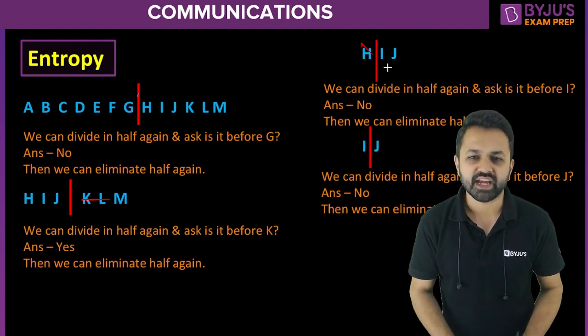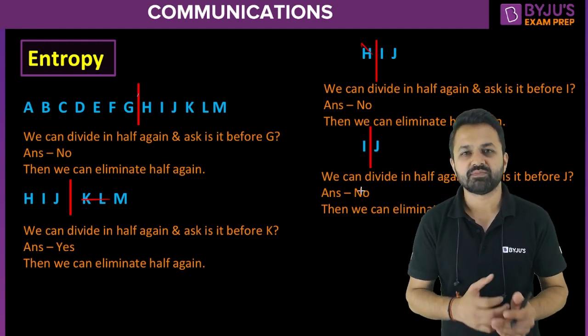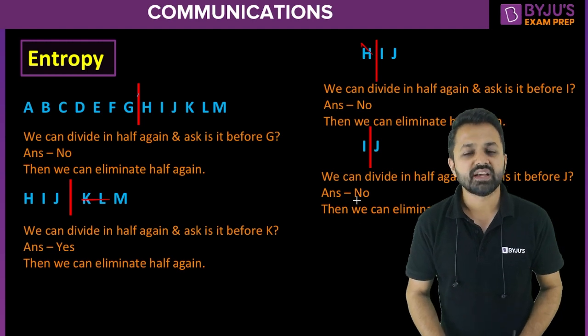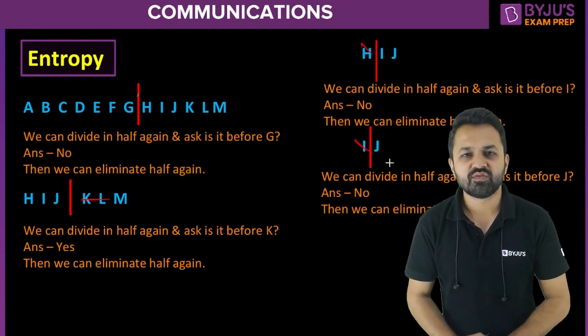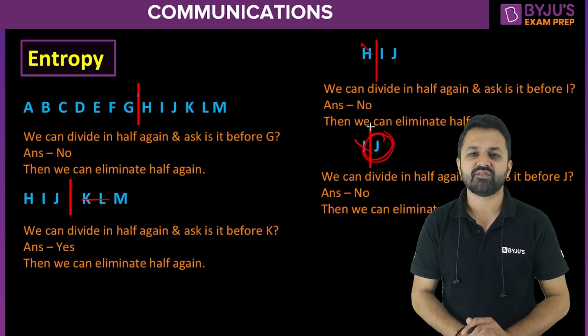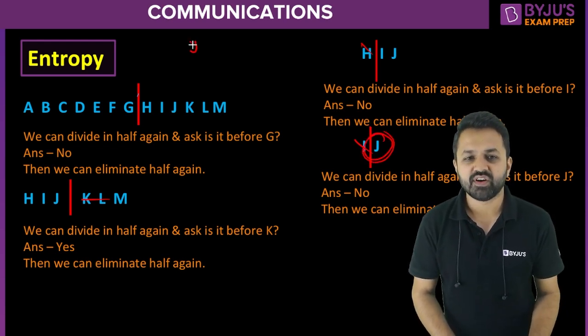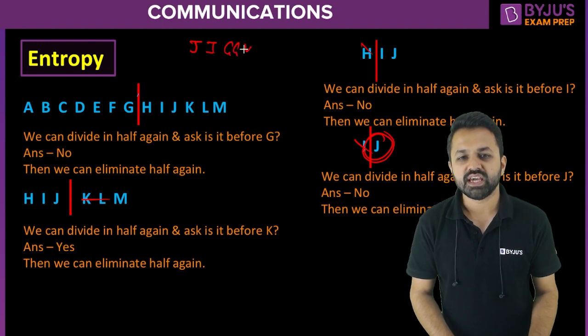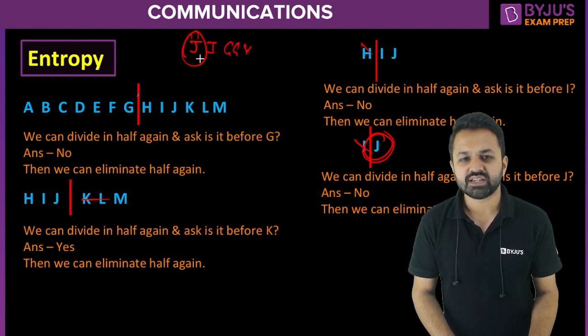And again, we have I and J. I ask the question, is it before J? The answer is no, so I remove the I. So what do I come up with? I come up with the first letter of my five-letter word, which is J.